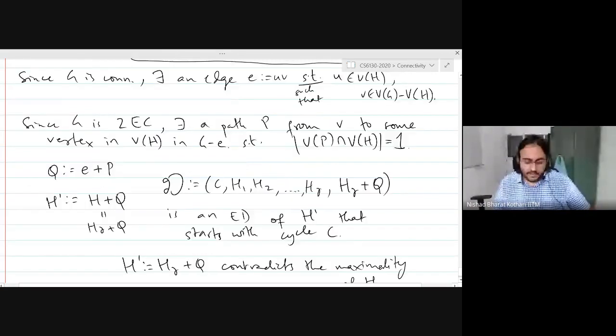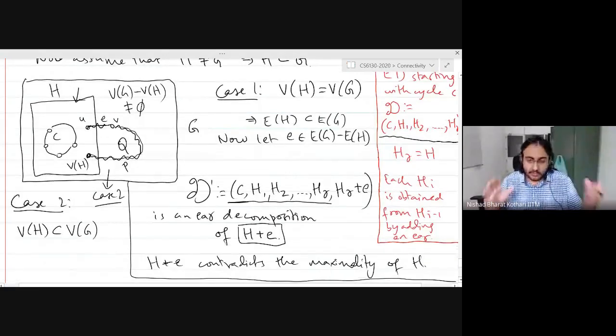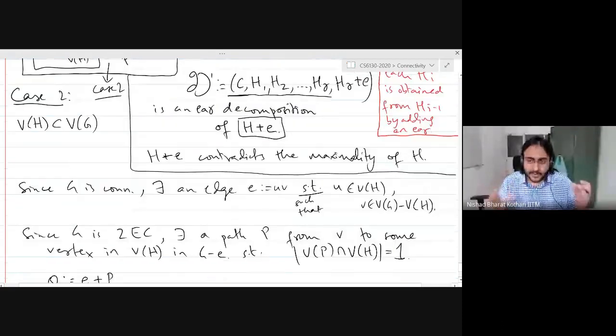In two cases, both cases have been covered. The first case is when the vertices of H is equal to the vertices of G. The second case is when the vertices of H is a proper subset of the vertex set of G. In both cases, we were able to find a bigger graph which also has an ER decomposition starting with the cycle C. And this contradicts the maximality of H.